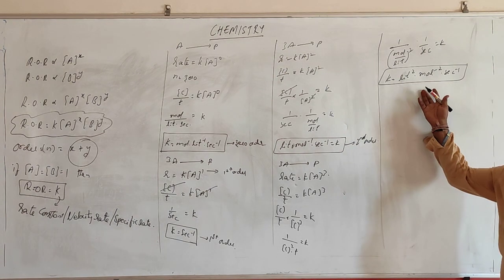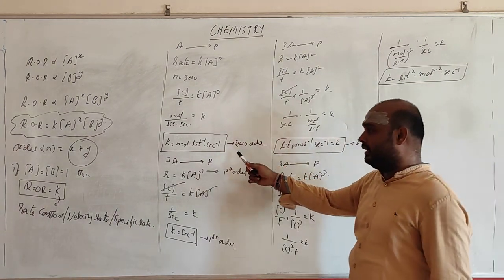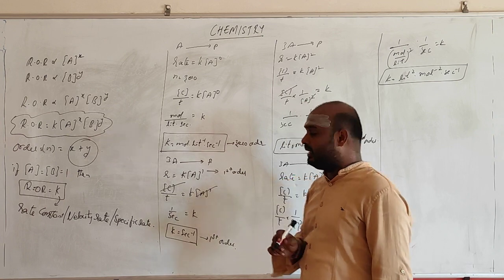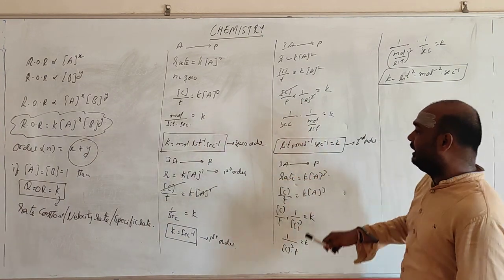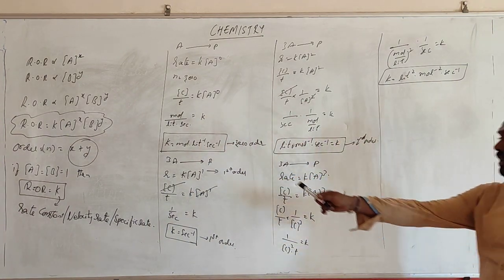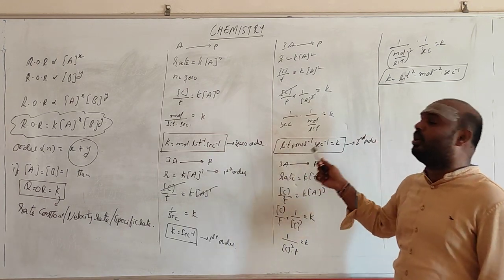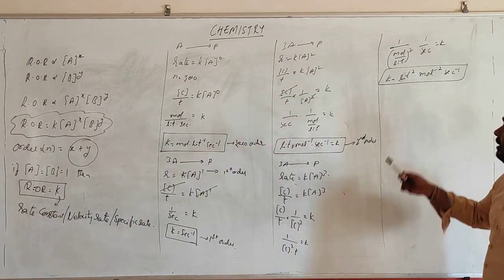For zero order the unit of K is mole liter inverse second inverse. For first order it is second inverse. For second order, here you are getting liter mole inverse second inverse. For third order, this one.